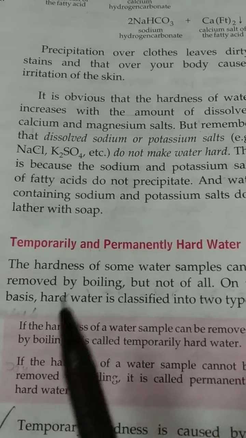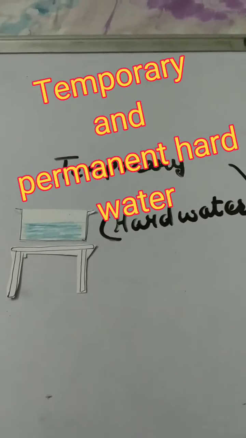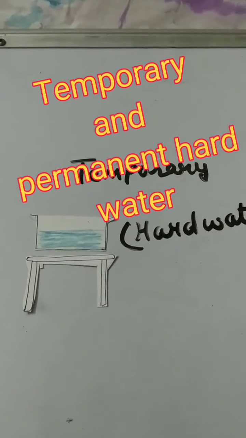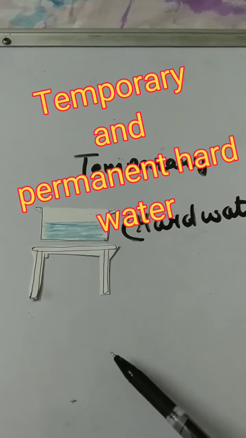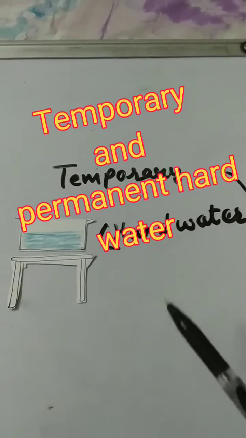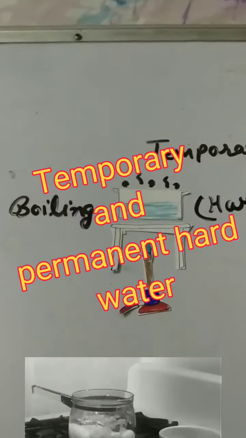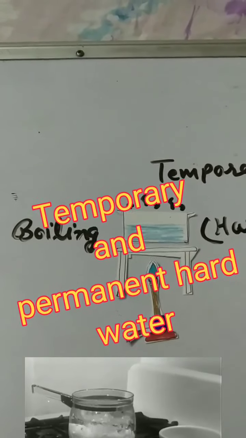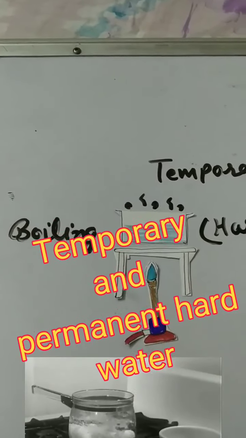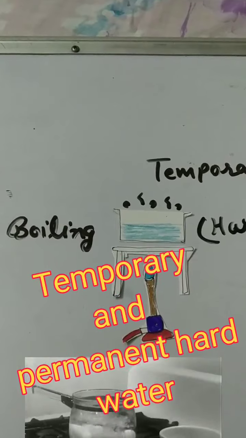Temporary and permanently hard water. The hardness of some water can be removed by boiling, but not for all.